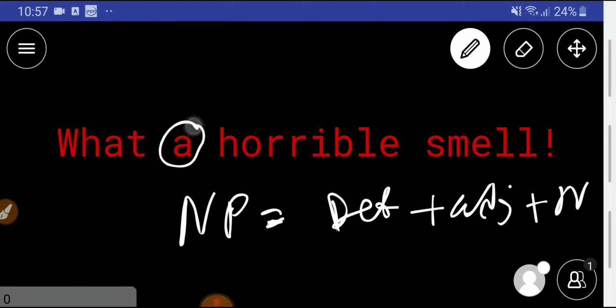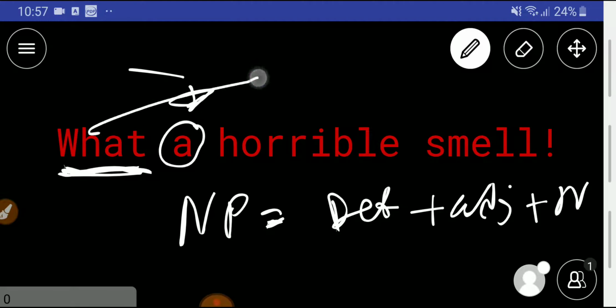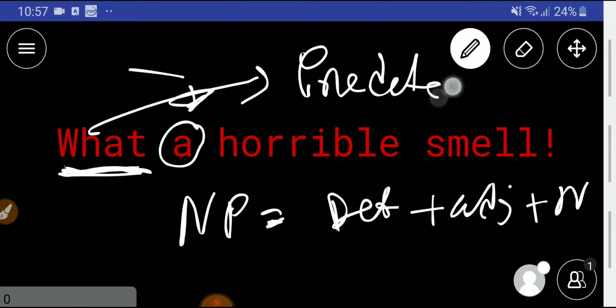Articles are determiners. So here "what" has come before the determiner A. So here "what" is a predeterminer, right? Predeterminers are also special kinds of adjectives.